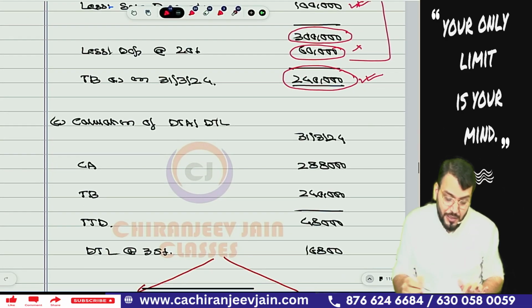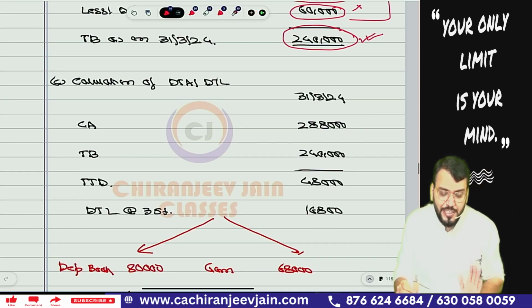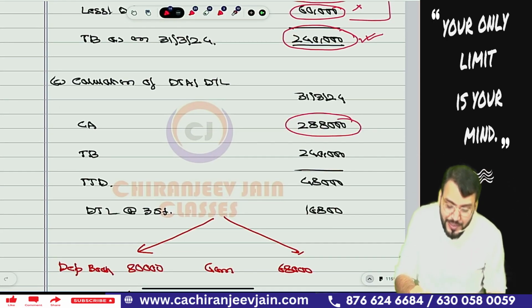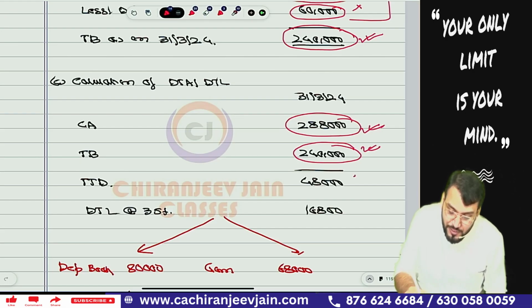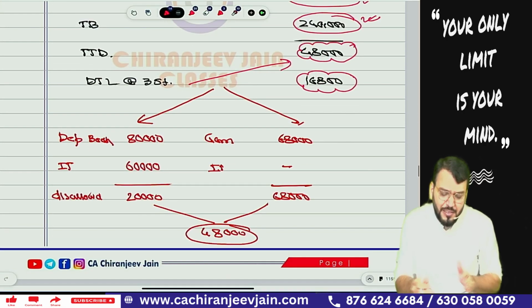Now comes the calculation of DTL, and it will be very easy. The carrying amount we already calculated, the tax base we already calculated. Because the carrying amount is more than the tax base, this will be a taxable temporary difference, and taxable at the rate of 35%, 16,800 will be DTL. Correct. This I have explained, how this DTL came.